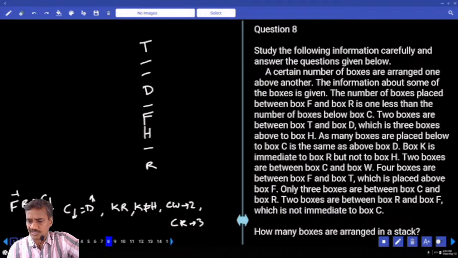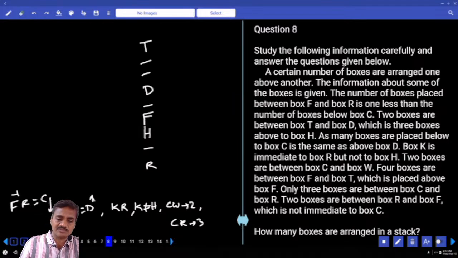No, two boxes between R and F. F is not immediate to C. If R is here, there are three in between R and C. F is not immediate to C, so C cannot be here. Hence 1, 2, 3, C is here.